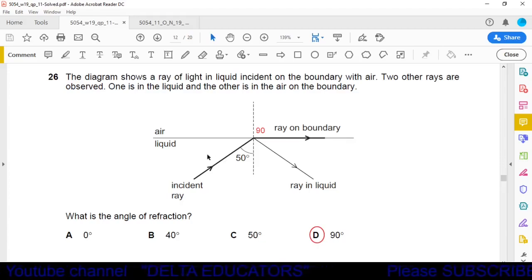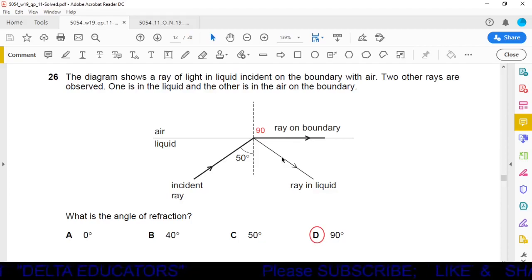Question number 26. The diagram shows a ray of light in liquid incident on the boundary with air. Okay, it is the incident ray. Two other rays are observed. These are two other rays. One is in the liquid, and the other is in the air. This ray is in the air on the boundary. What is the angle of refraction?